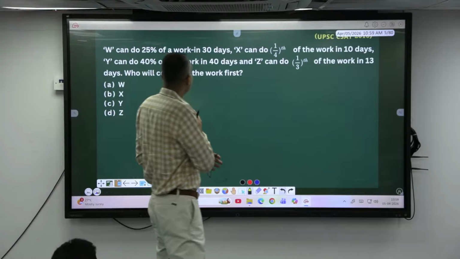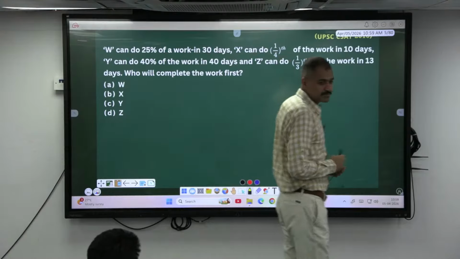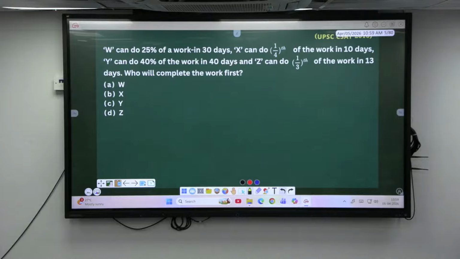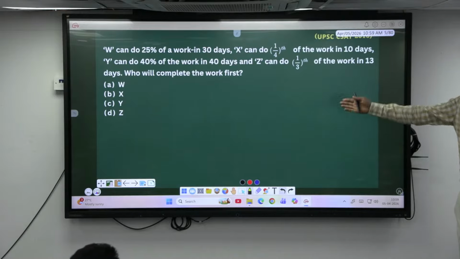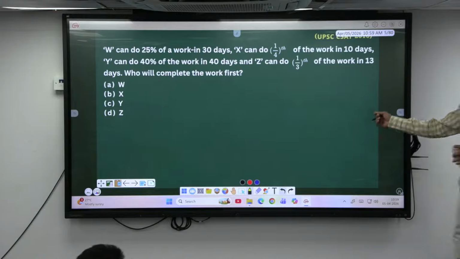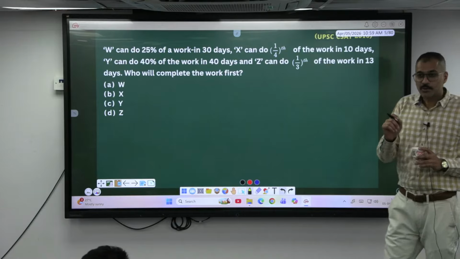I think CSAT question ನೋಡ್ರಪ್ಪ. Who can do? See, read the question appropriately there. Once you mark, that's a point of no return.